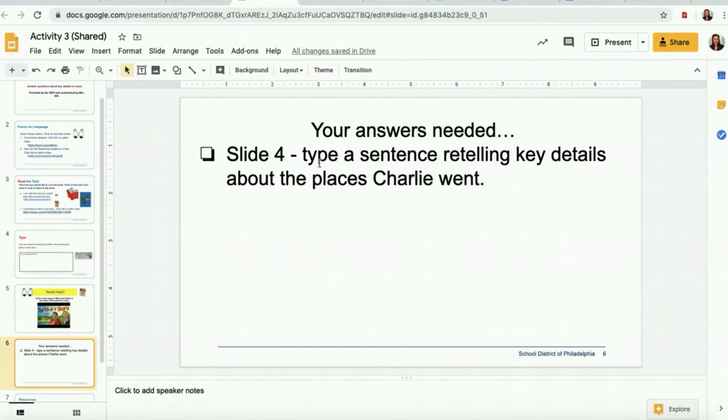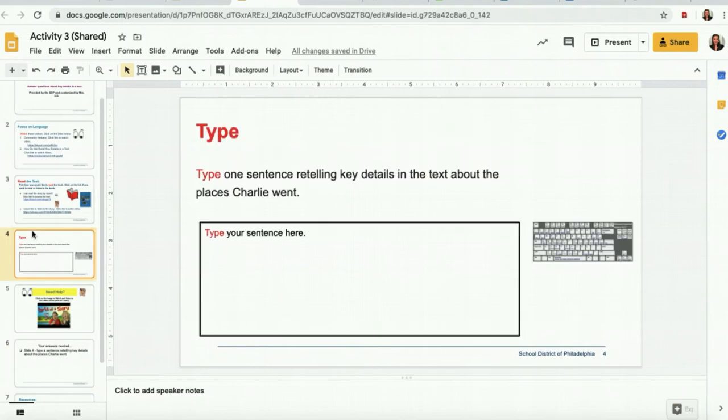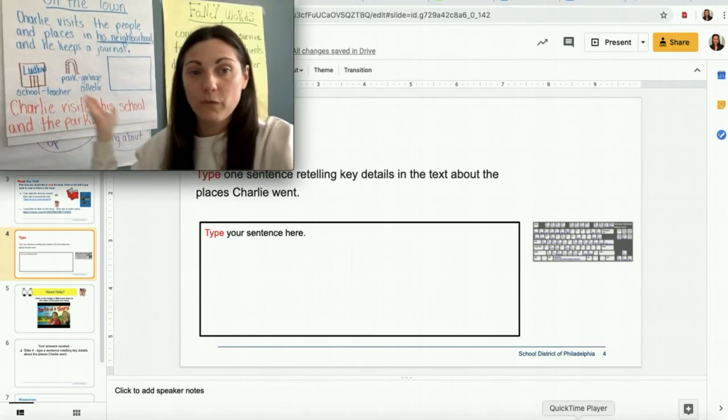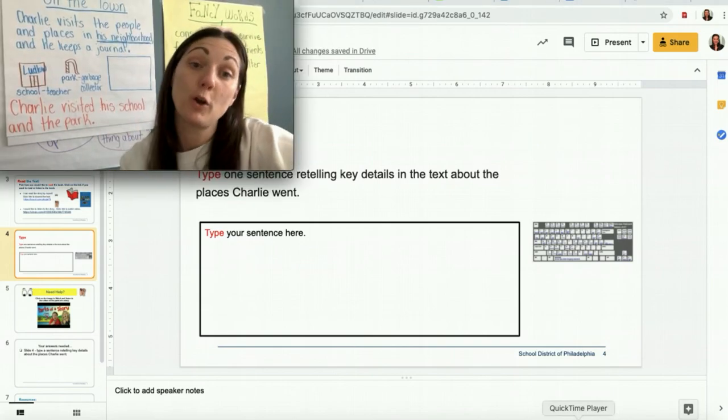So slide 4, type a sentence retelling key details about the places Charlie went. And here's your numbers along the side that tell you what slide. Click on slide 4, type your sentence, or finish your sentence on paper and upload a picture for me.